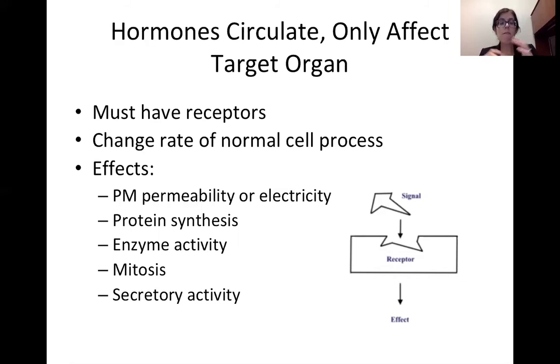And this effect of binding to the receptor will then change the rate of normal cellular processes. And it can have a bunch of effects, things like changing the plasma membrane permeability or electricity, causing the synthesis of a protein inside the cell, altering an enzyme, either turning it on or turning it off, causing the cell to undergo mitosis or stop undergoing mitosis, or maybe causing the cell to secrete something.